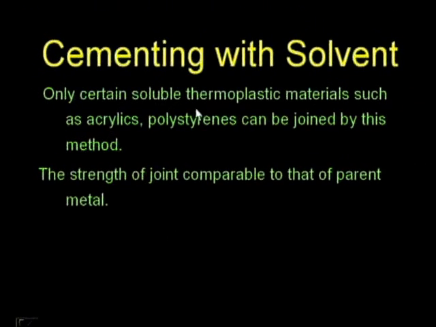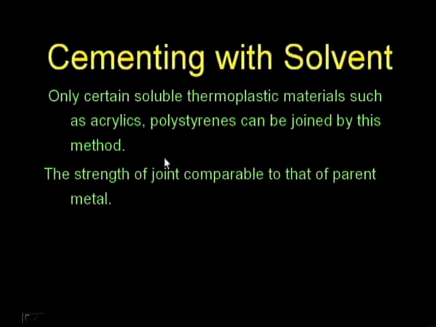The first one is cementing. What will happen in cementing? Only certain soluble thermoplastic materials such as acrylics and polystyrenes can be joined by this method. As we know there are two types of plastics, thermoplastic and thermosetting plastics, and here thermoplastic materials such as acrylics and polystyrenes can be joined. When materials other than these are there, then we will go for some other joints.